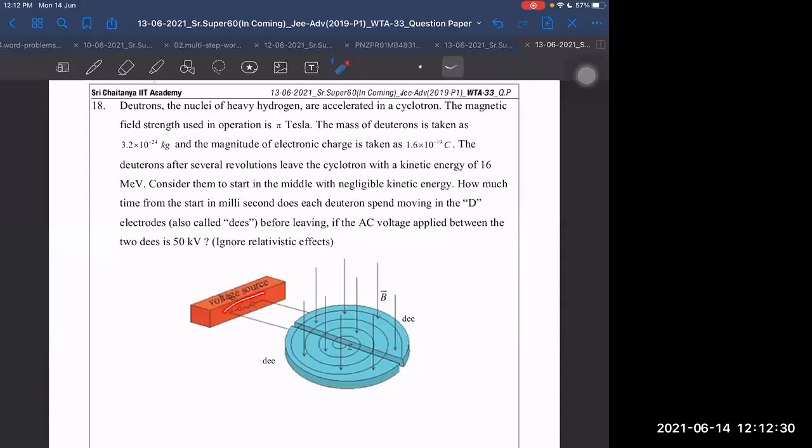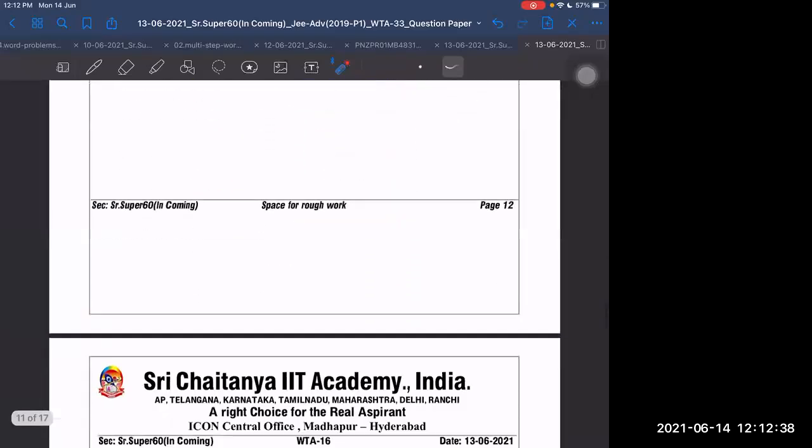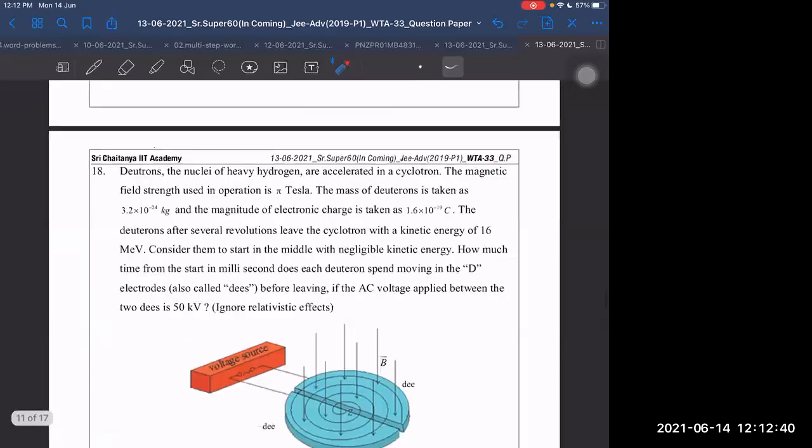Voltage source, B downwards. D1, D2. I think it is just cyclotron based only. What is the problem in that?